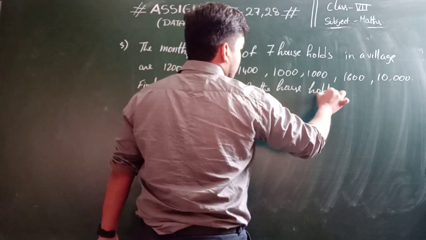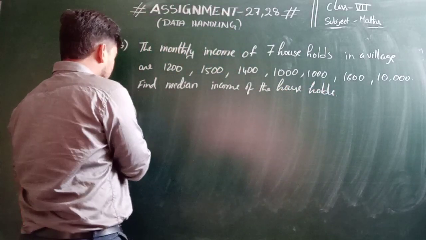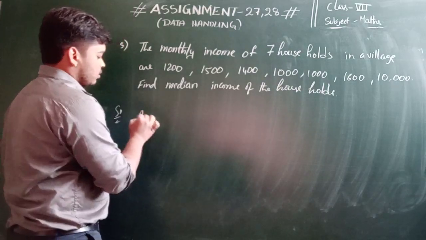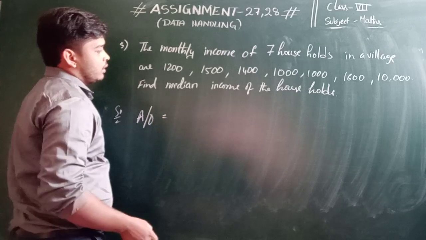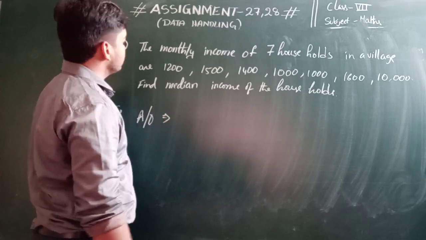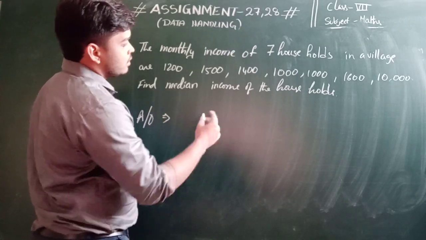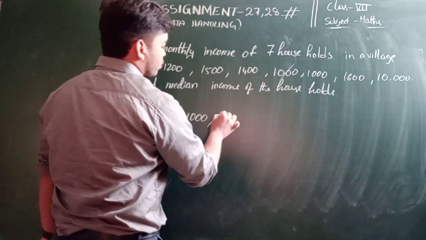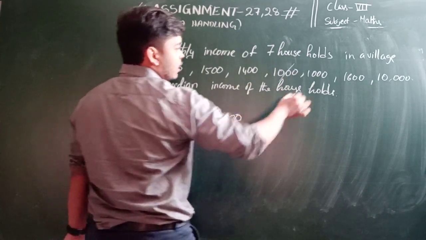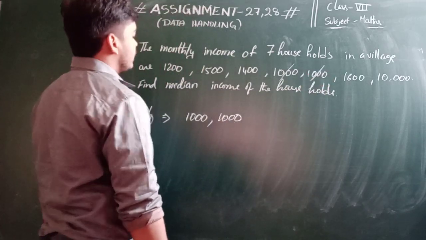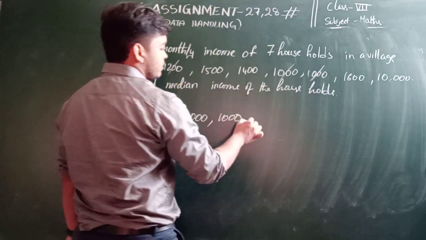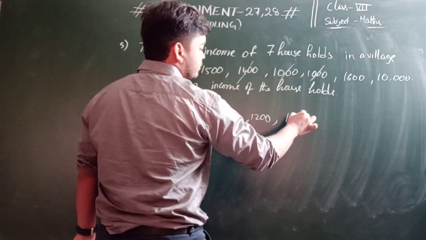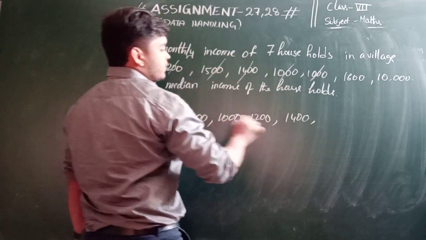Right. So here the given data you should arrange in ascending order. So in ascending order, the first one is 1,000, and the next one also 1,000, and the next one is 1,200. Next one is 1,400. Next one is 1,500.